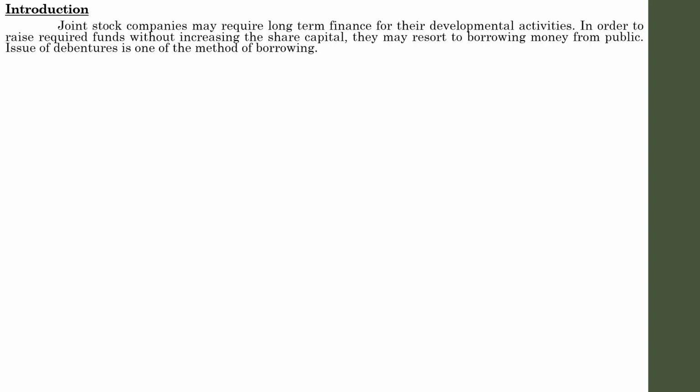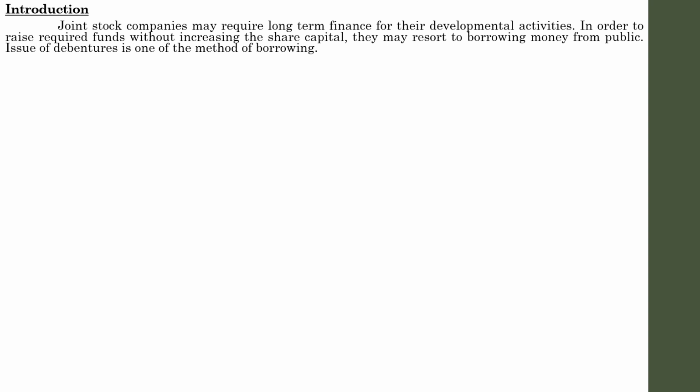I have given a brief introduction about the concept. Yet anyway, let us explain the concept again. A joint stock company may require long-term finance for its developmental activities. In order to raise required funds without increasing the share capital, they may resort to borrowing money from the public. Issue of debentures is one of the methods of borrowing.